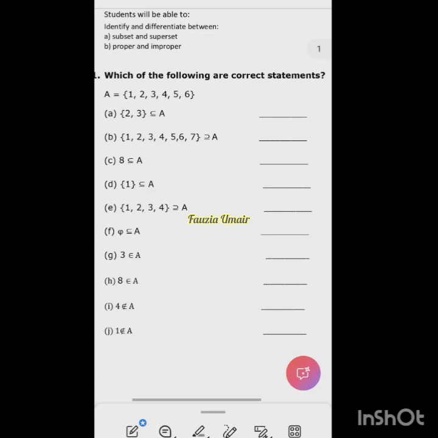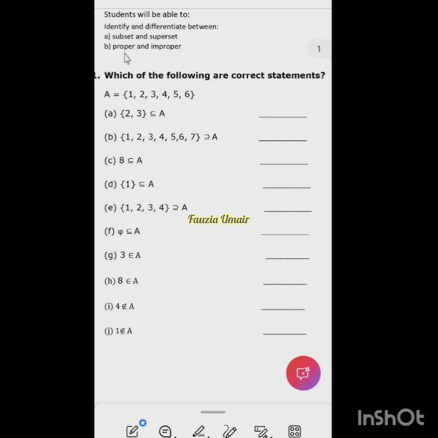One second, let me write it down so that we can understand subset and superset, proper and improper.